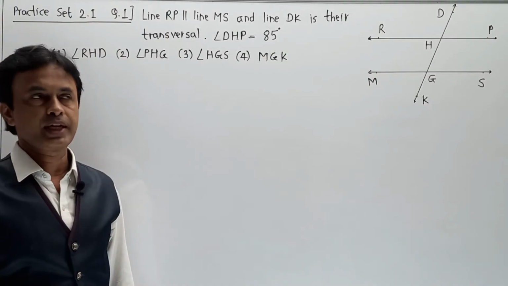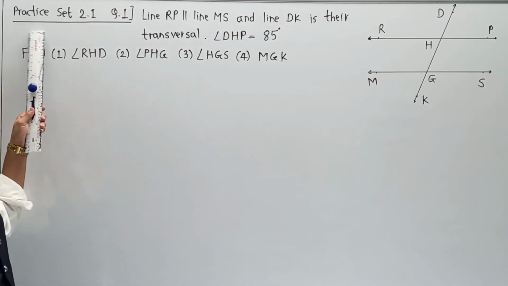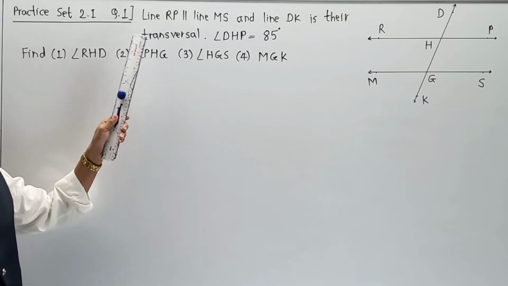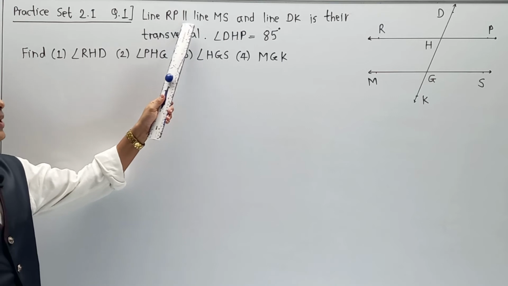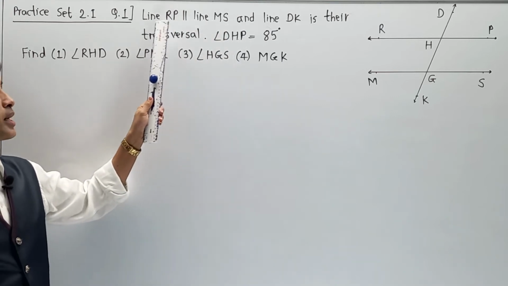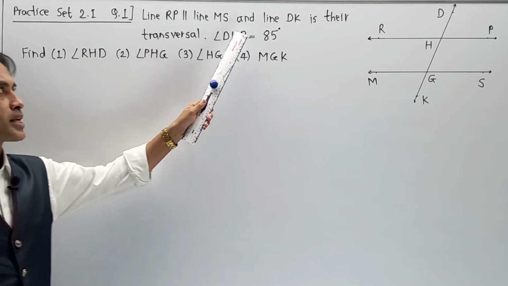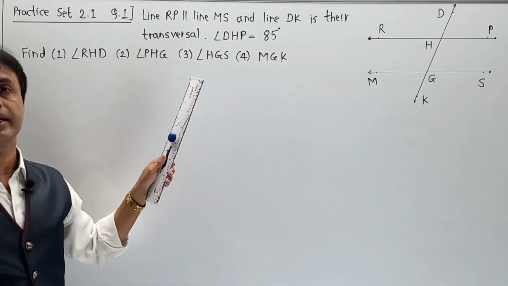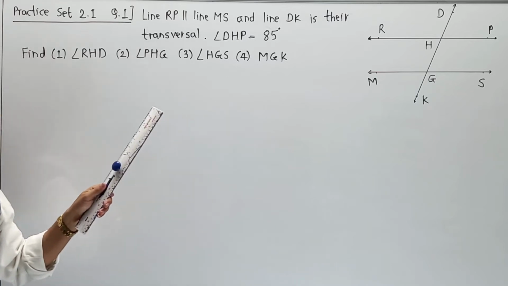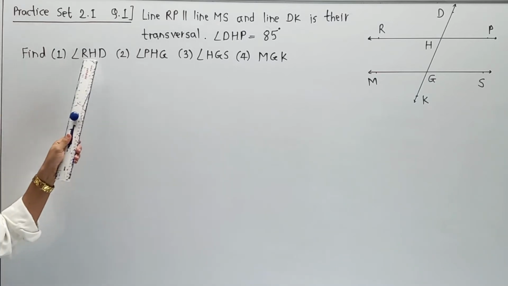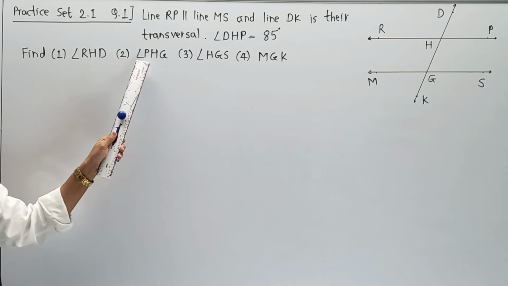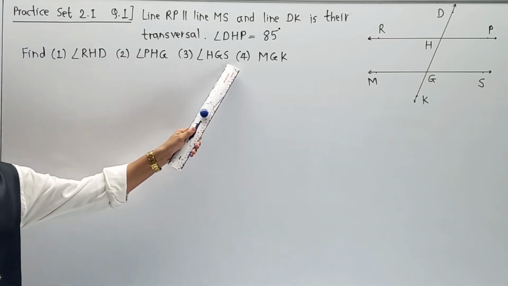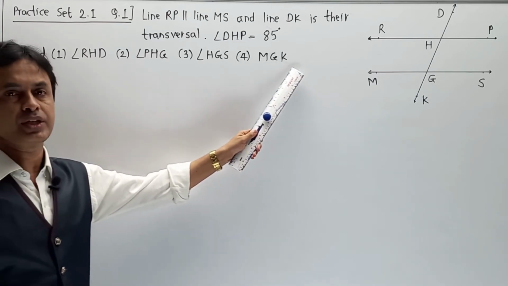Now we are going to start practice set 2.1. Question number 1, and the first question is: line RP is parallel to line MS, and line DK is their transversal. Then find the value of angle RHD, second angle PHG, third angle HGS and fourth angle MGK.